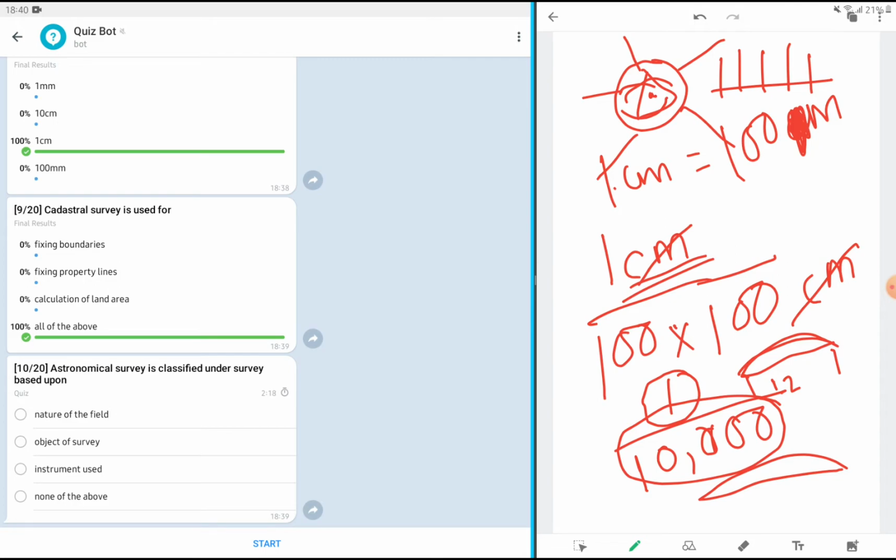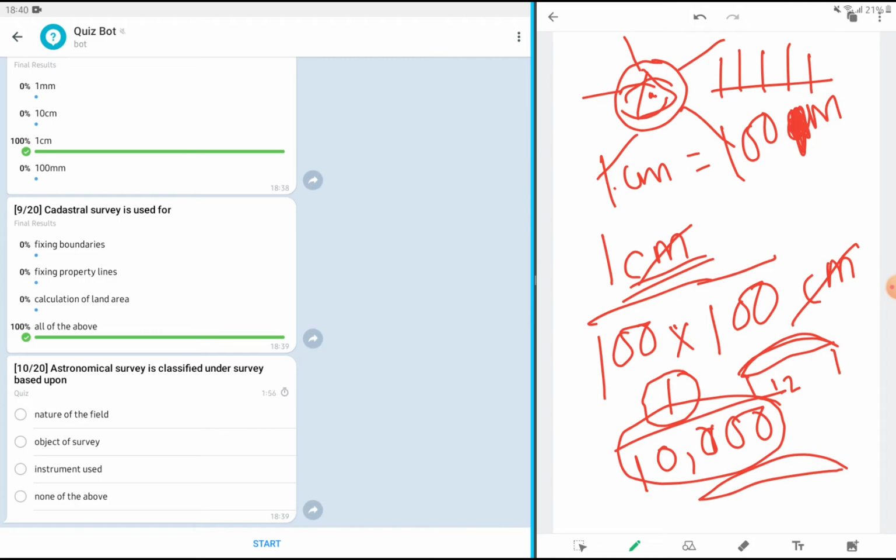Now we are talking about astronomical survey. In astronomical survey, we refer to celestial or heavenly bodies such as fixed stars and planets, and referring to their position, we fix or determine the location of a point on the surface of the earth.